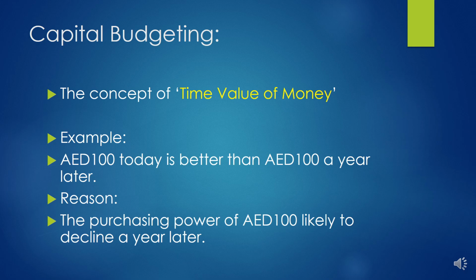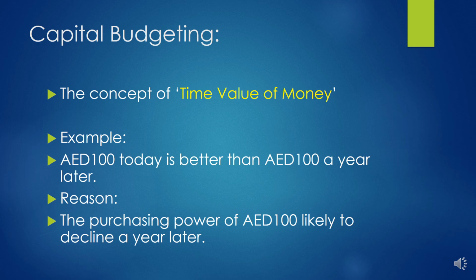For example, 100 dirham could buy, say, 100 pencils today, but after 1 year, it may buy only 90 pencils. It's the same currency note of 100 dirham, but its purchasing power declined during a year's time. This is the concept of time value of money.